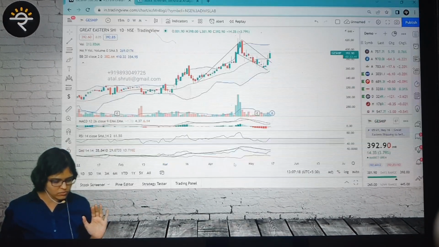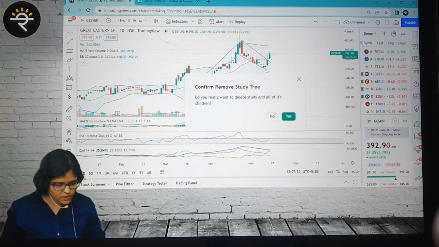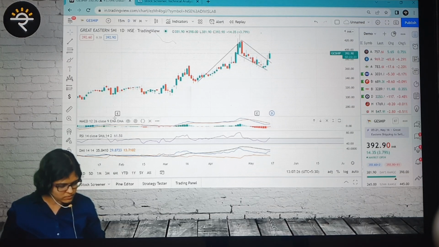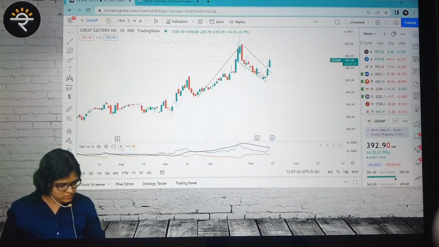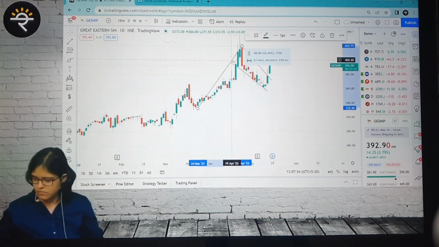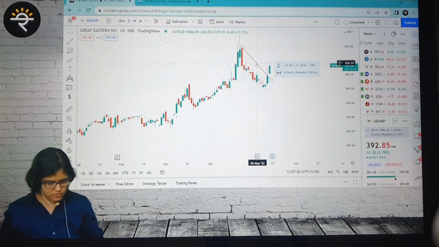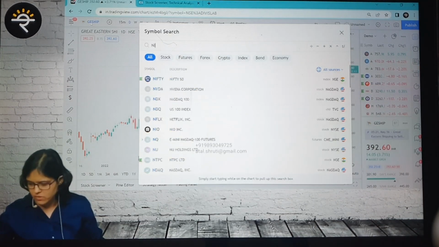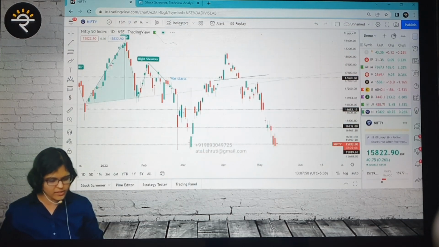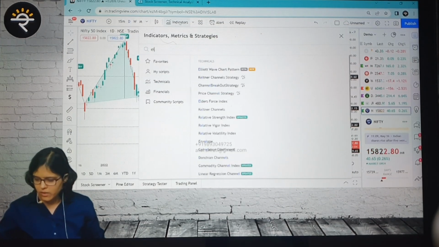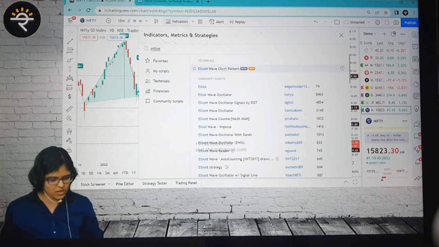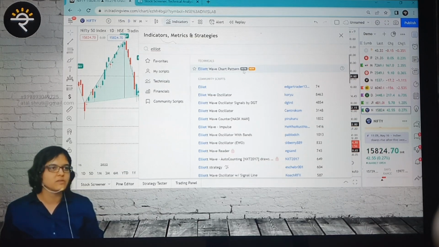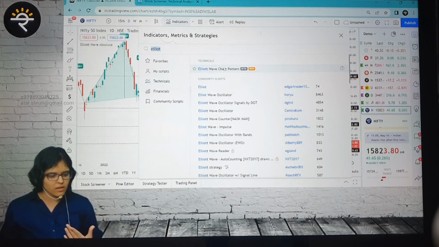We are going to open TradingView. I close everything so that the chart is as clean as possible. Okay, where do I go? Indicators. Achha, first Nifty 50, yes, of course. Nifty 50, and then I check indicators, right? And what do I put? Elliott wave chart pattern. This is new, but this is in the beta version. For those who don't understand, beta means it is still being tested, in the testing phase. Okay, enter.